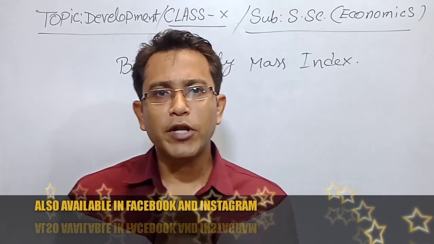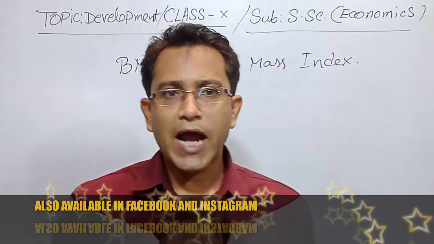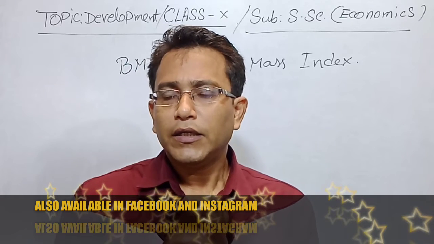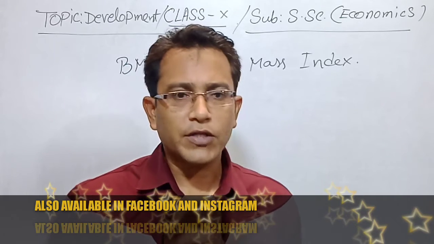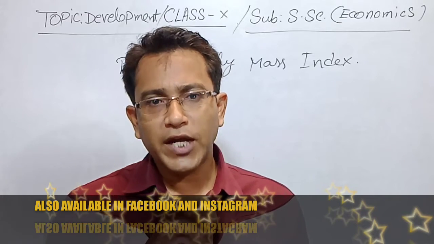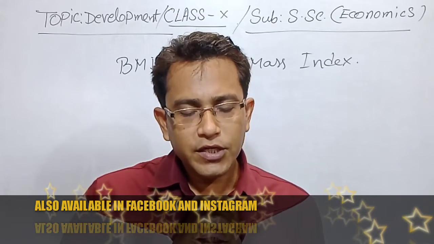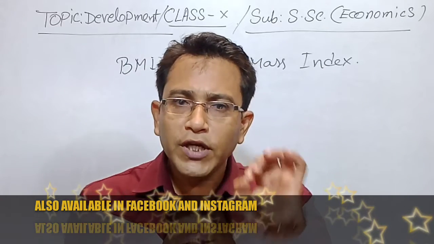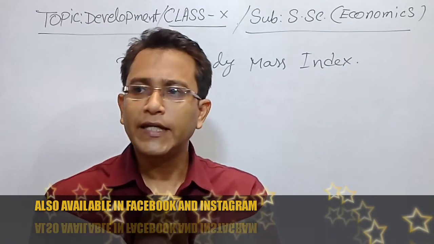The calculation of body mass index is very easy. You have to measure the height of any person in meters and take the reading of that person's weight in kg. The total weight in kg, when divided by his or her height in meter square, gives the figure that will be the body mass index.